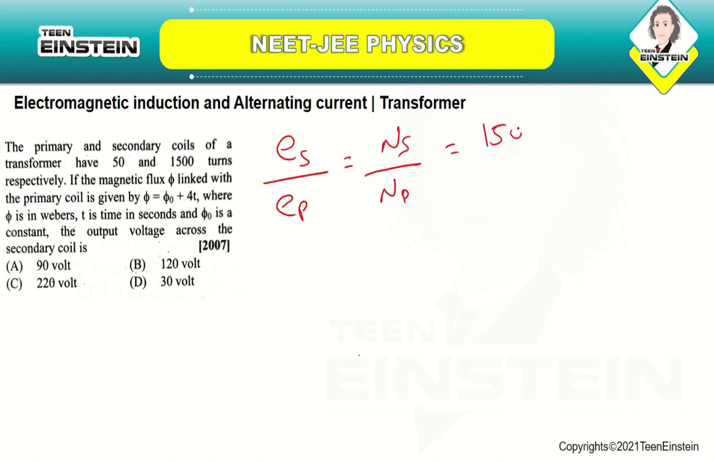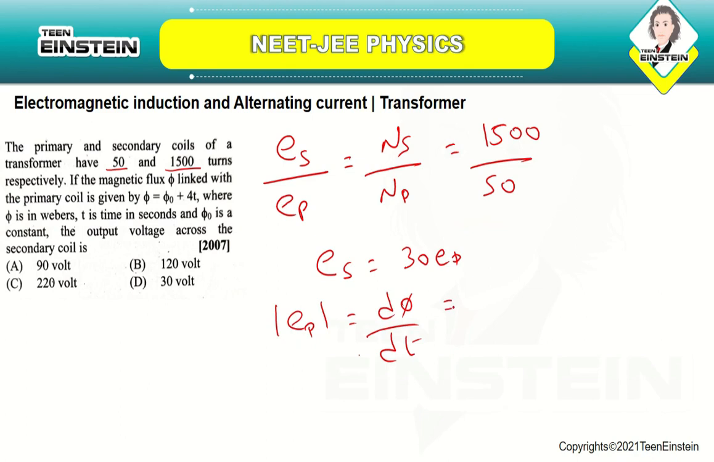So it is 1500 divided by 50, because there are 1500 turns in the secondary coil and 50 turns in the primary coil. So you will be getting ES is equal to 30 EP. 1500 by 50 is 30. Now modulus of EP is equal to d phi by dt, which is equal to 4 volt, because here you have phi is equal to phi naught plus 4t. If you differentiate this equation, this term will become 0 and this will become 4. So that's what we are getting here.